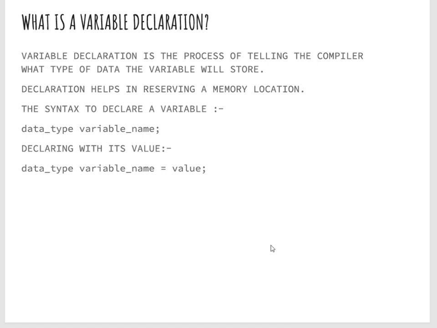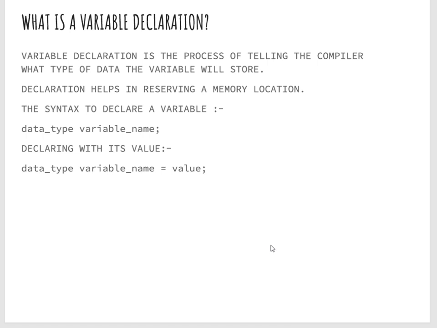A variable declaration is the process of telling the compiler what type of data a variable will store. Declaration helps in reserving a memory location. The simple syntax to declare a variable is to give the data type and the variable name. We can also declare a variable by giving its value. The same way, we have to give the data type and the variable name and then state the value. So this is the simple way of declaring a variable.